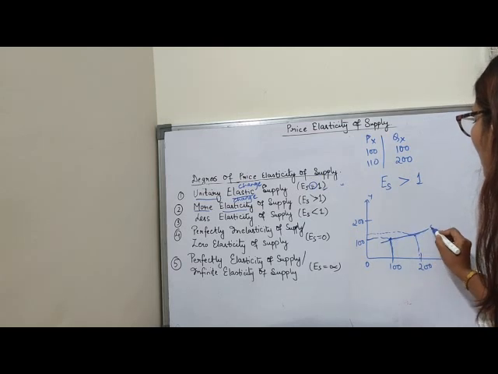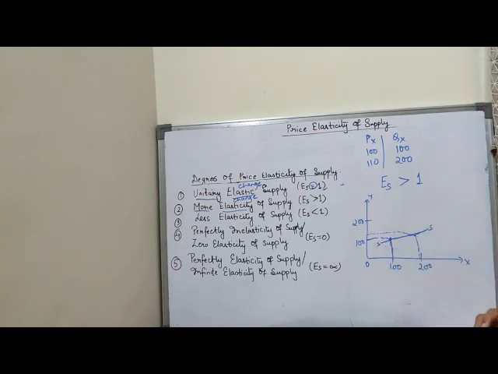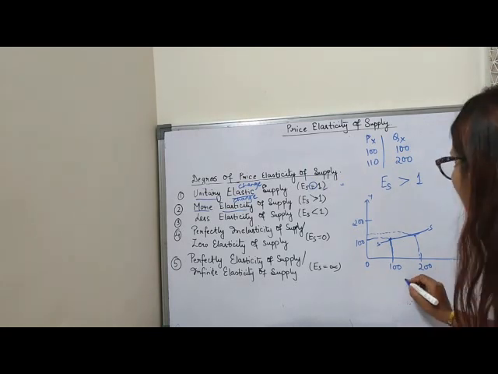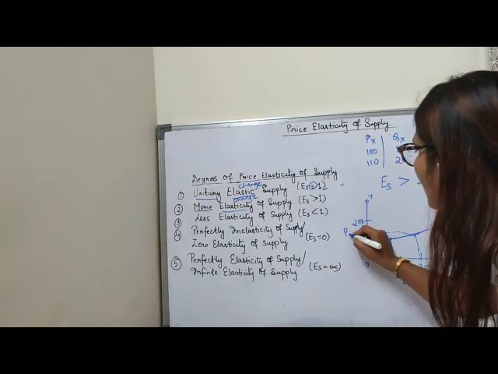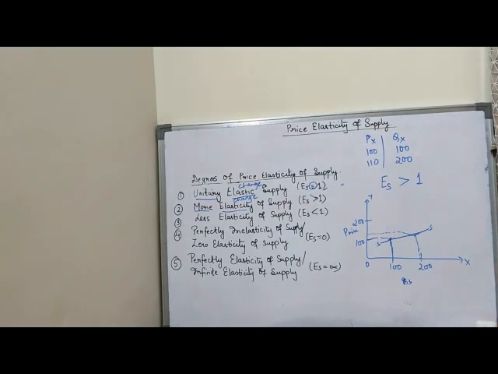So this is the supply curve. This is the quantity supplied and this is the price. Now this is the supply curve. So it shows that the elasticity of supply is greater than 1. Clear, children? So this is the more elasticity of supply.